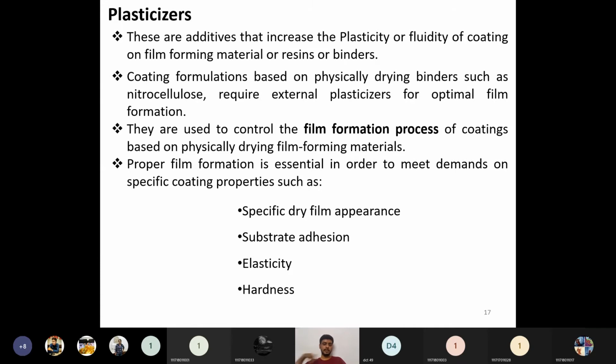If it is readily leaving, once again we have to apply a suitable paint to this one. Then elasticity should be high and hardness should be very high for that particular paint film. To modify all these properties or parameters, we need to use the plasticizers. To enhance all these properties, we need to use some plasticizer materials.